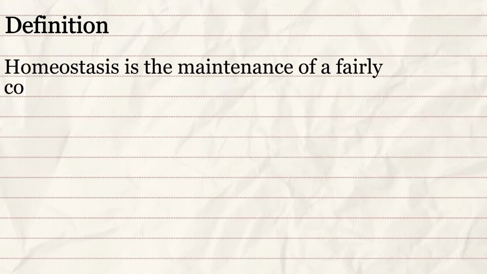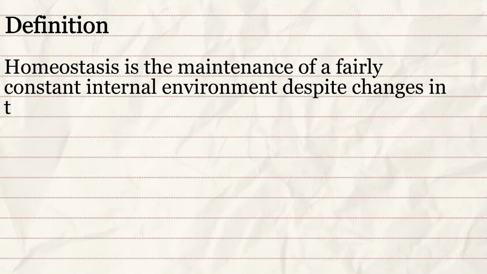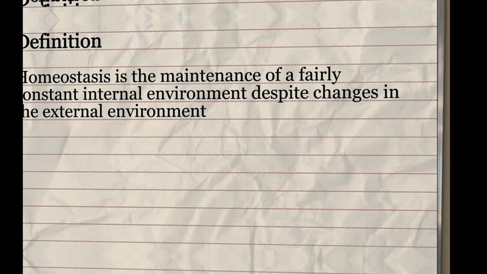Today we are going to be talking about another interesting topic, which is a sub-branch of homeostasis. Homeostasis, just like we all understand, is the maintenance of a fairly constant internal environment despite changes in the external environment. There are several factors that may cause changes in the internal environment of a human being. For example, temperature. The temperature of the surroundings may increase, and as a result, it may affect the temperature of the internal environment. But homeostasis is set in place to make sure there is balance within the internal environment.